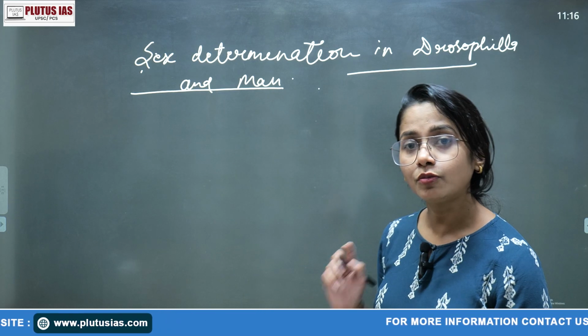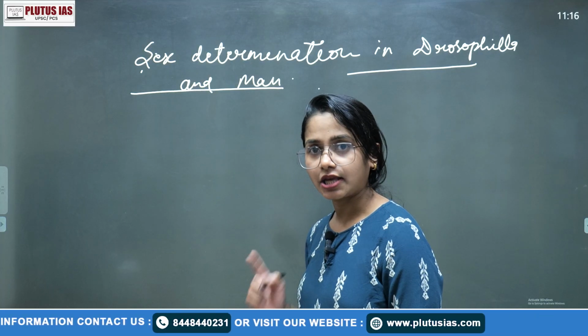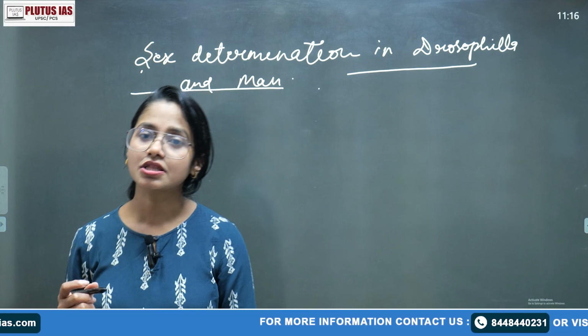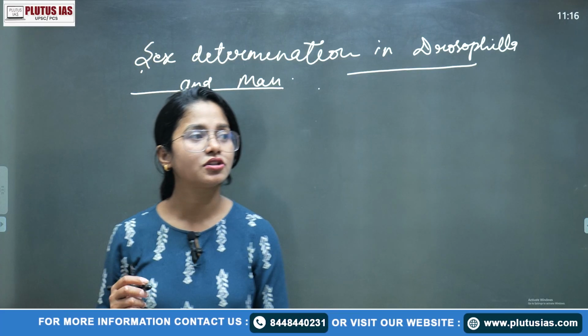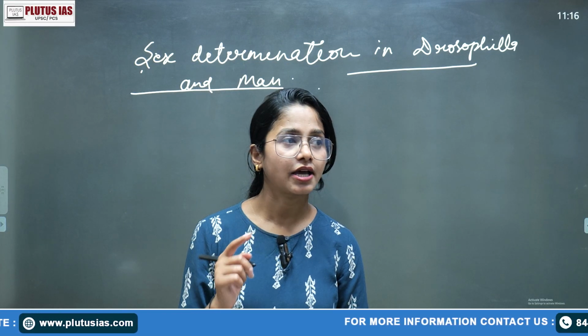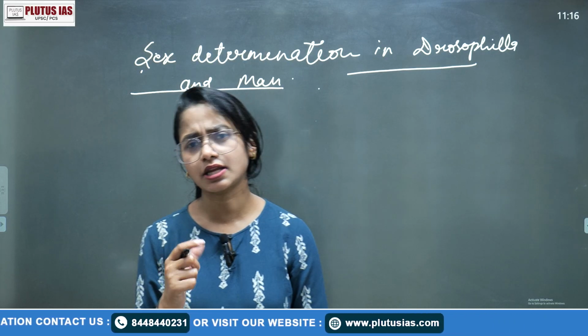In the chromosomal theory, we have already talked about 2A plus XXX. In the last class, we talked about how the Y chromosome does not have any sex determination factor, while the X chromosome has the sex determination factor. Remember, if you do not, just go and see the last lecture.